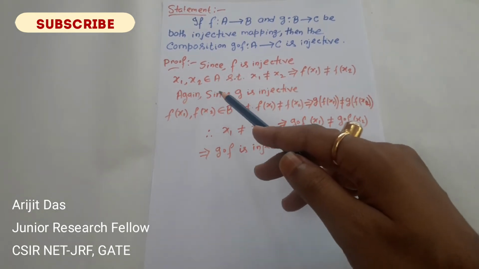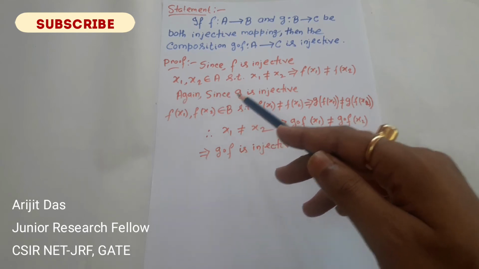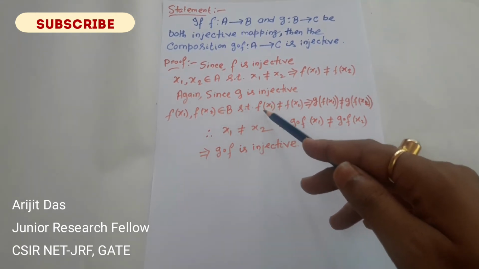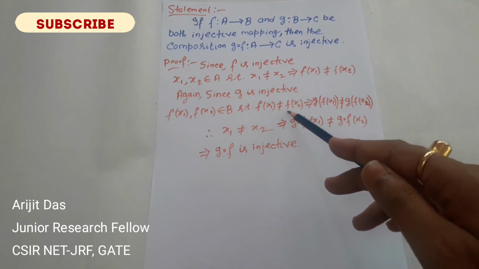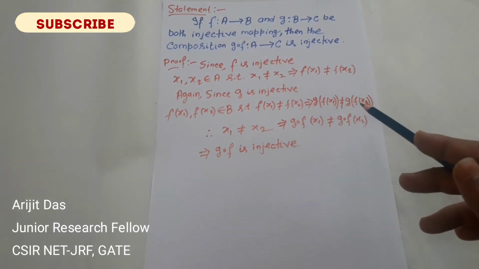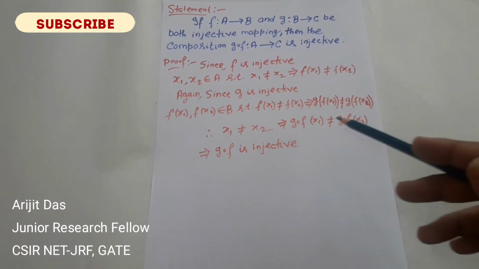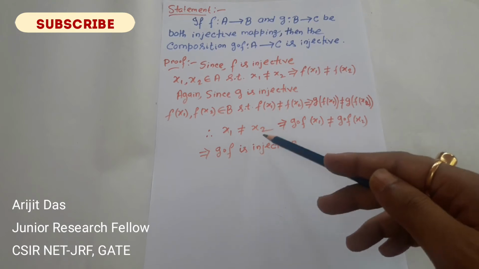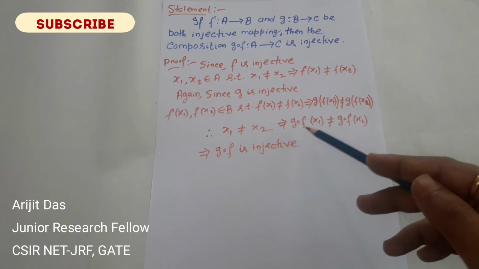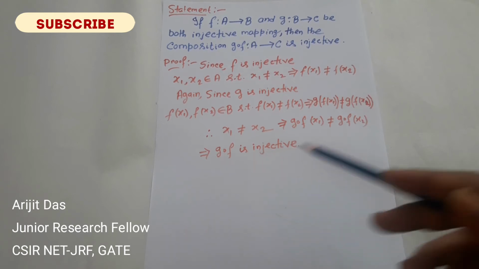That's why we can say, by the definition of injectivity of the mapping g, that if f(x1) and f(x2) belong to the set B and are two distinct elements, then g(f(x1)) is not equal to g(f(x2)), that is (g∘f)(x1) is not equal to (g∘f)(x2). Since x1 is not equal to x2, their images under the mapping g∘f are also distinct. Hence by the definition, g∘f is also injective.